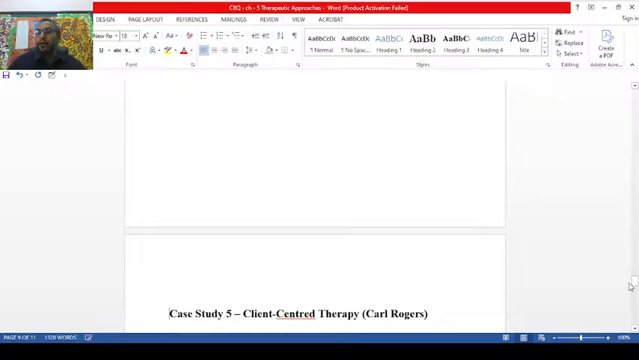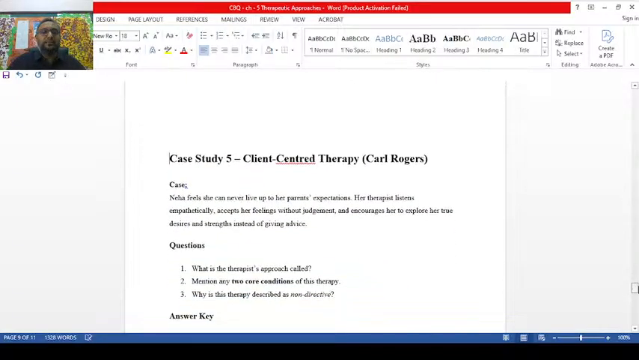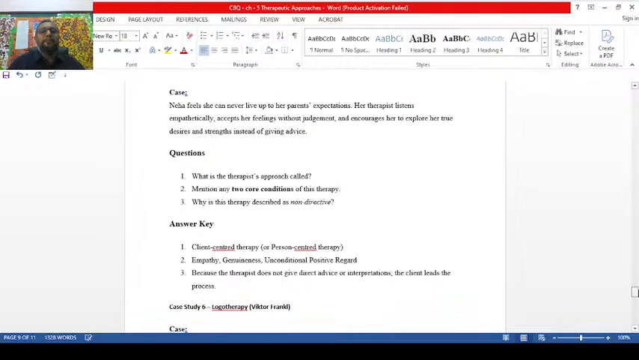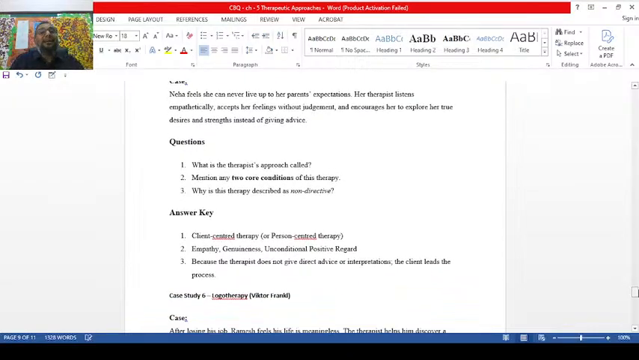Now, you see how the change is going to happen here. What is the therapist's approach called? Client-centered approach. We are using unconditional regard, without judgment. This word is indicating unconditional regard. These are the short phrases, my children, for you people. Empathetically listening, so having empathy. And encourages her to explore her true desire. Genuineness is there, you see.